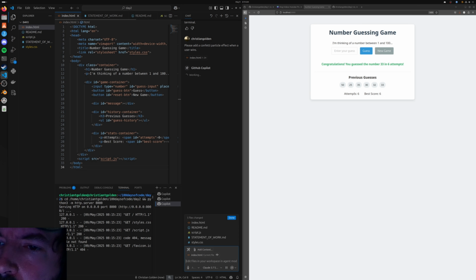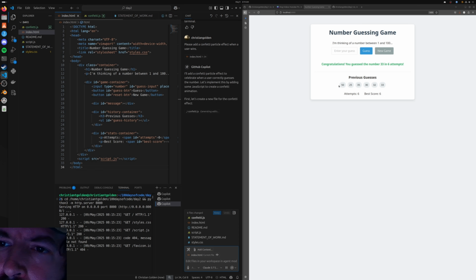It's already saving the previous guesses down here. We've got attempts 6, best score 6, so that's cool. It's going to keep track of that. We've got a new game button. One other thing, we could ask it to save the highest scores locally, like in the browser here, and also ask it to allow someone to enter in a name.